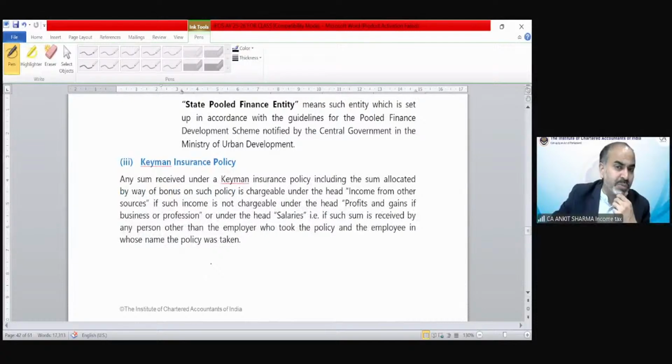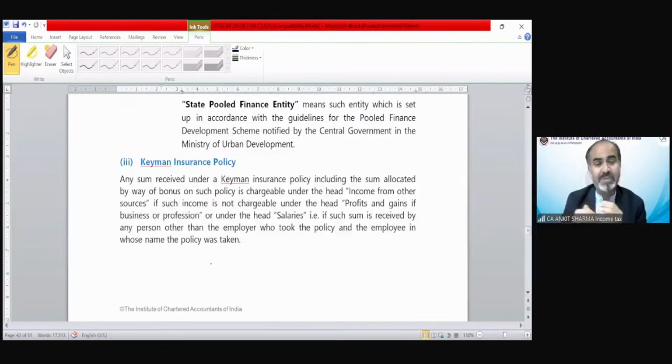Now, the Keyman insurance policy. If your employer takes a Keyman insurance policy on the life of employees or any officers, then if the payment has been received by the employee, that is going to be taxable under the salary head. If the payment has been received by the businessman, then that is going to be taxed under PGBP.